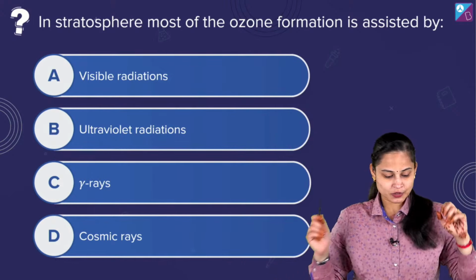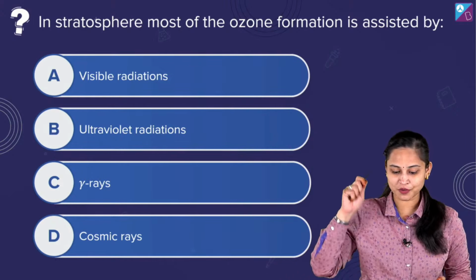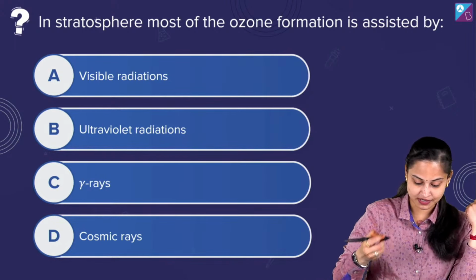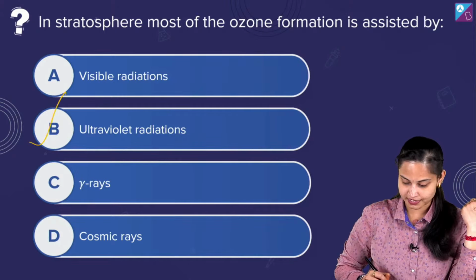Yes, chaliye. So here we are in the stratosphere. Most of the ozone formation is assisted by visible radiations, ultraviolet radiations, gamma rays, cosmic rays. So option number B is the right answer.